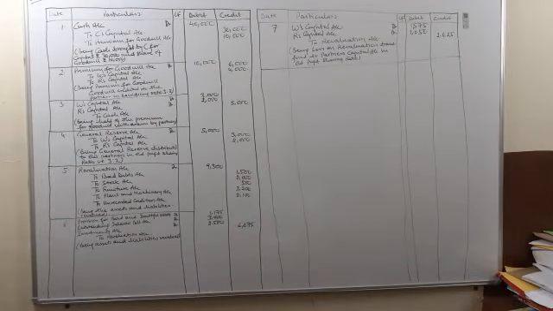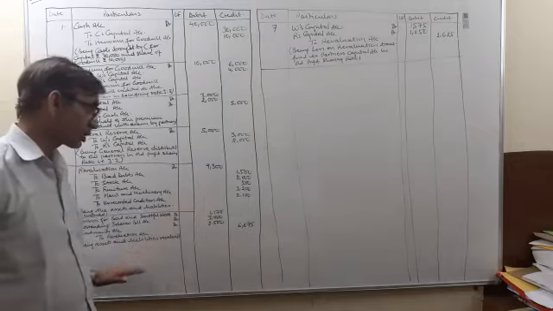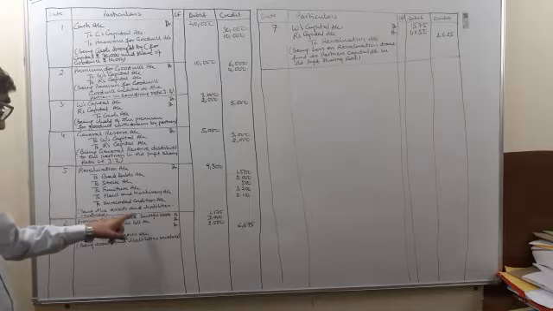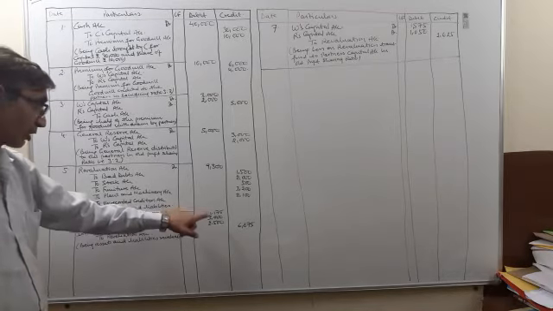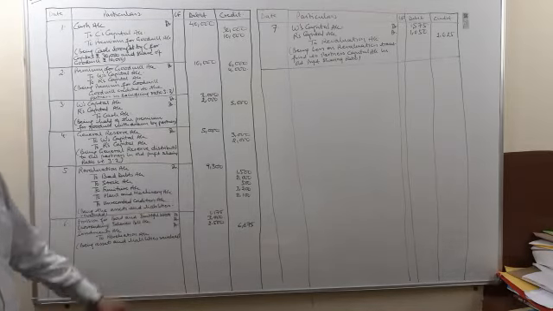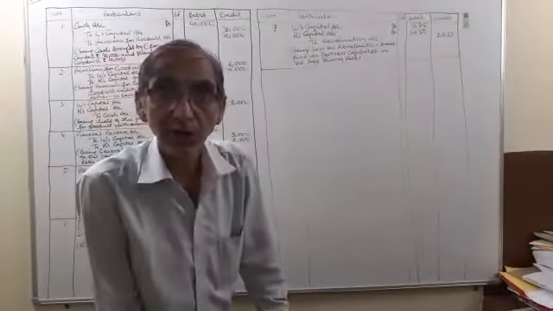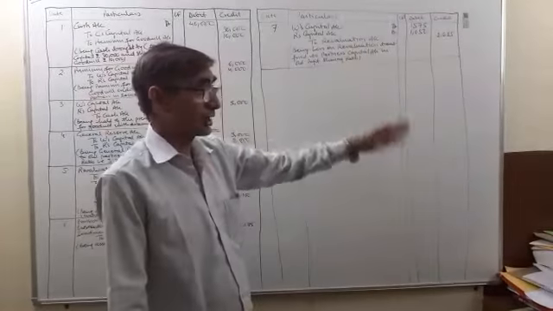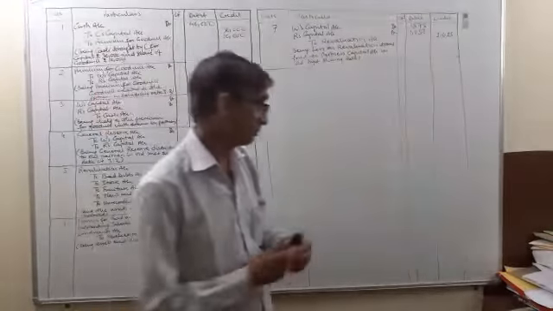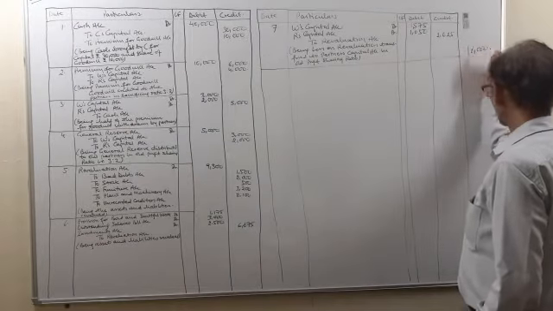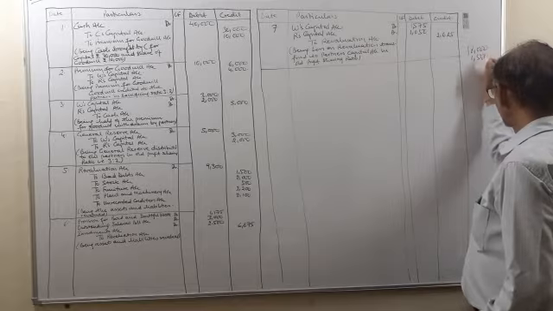Now the sixth entry. Now all those things which were credited to the revaluation account, they all will be debited and the revaluation account will be credited. So over here, provision for bad and doubtful debts account debit 1,175. The provision given in the balance sheet on the liability side was 2,000 and the provision that we calculated: 18,000 was our debtors. Out of this 1,500 was the bad debts.